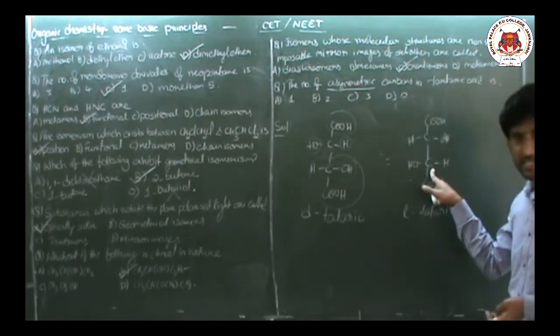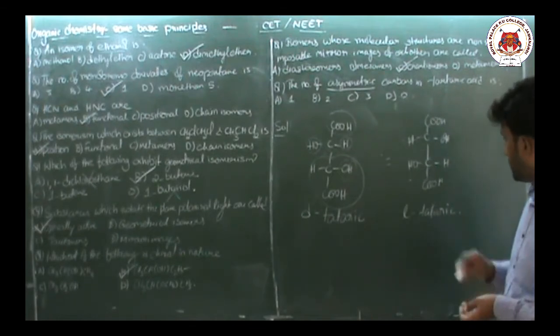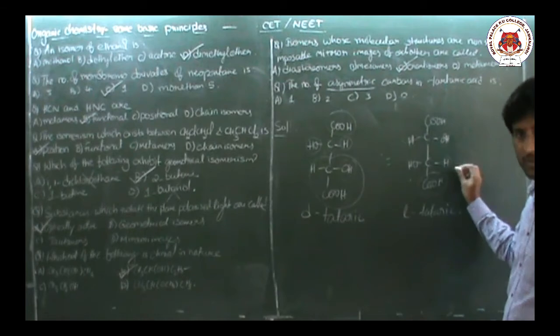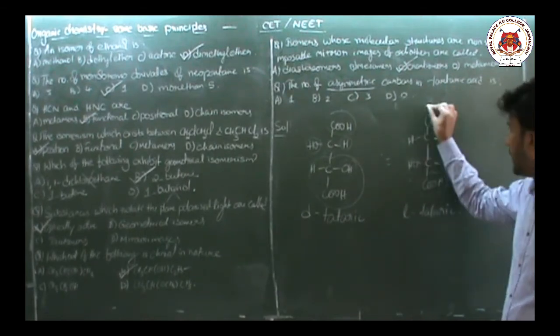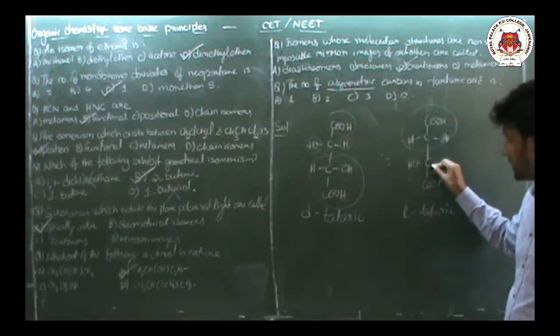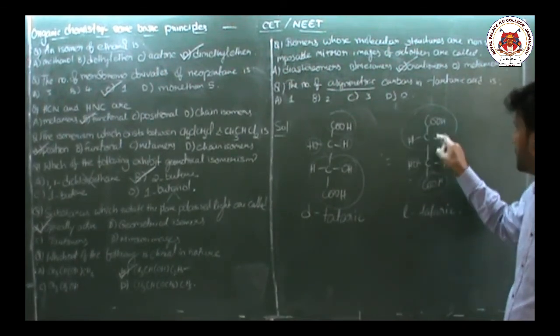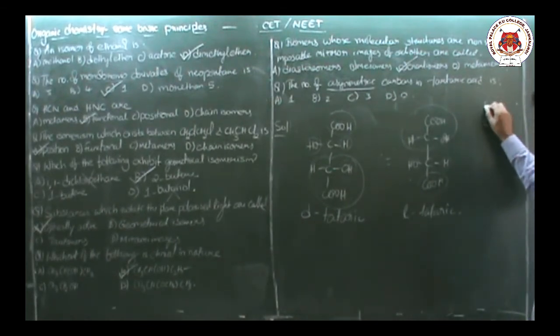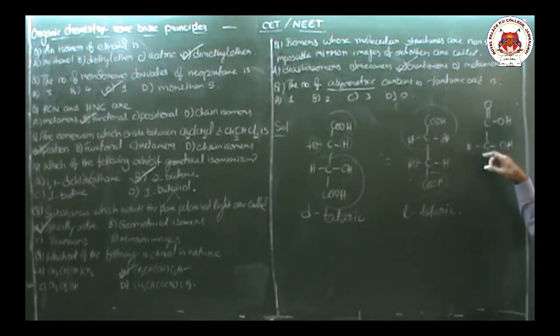Similarly, you check the second carbon also. This is one acid group, this is one hydrogen group, this is one OH group, and this is another group attached to this carbon. So this is again one more chiral center. But the COOH carbon is C double bond O, OH, so there are no four different groups, it is a double bond oxygen.